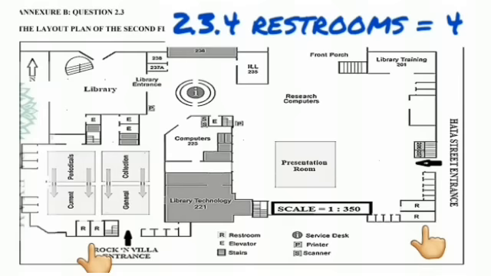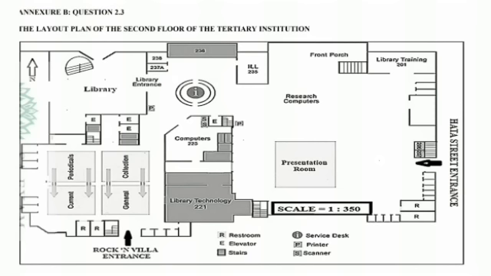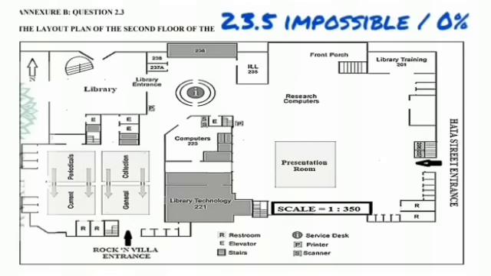The next question asks for a probability, and usually that would be given in between question 4 and 5. That would be integrated there, but because this was a September question, it was here, and it says determine the probability of finding a science laboratory on the second floor. So on the second floor we are looking at a science laboratory. We are looking for a science laboratory on the second floor, and as you look you will see that there is no science laboratory. So the probability, you can write it in words as impossible, or you can write it as a number as 0 or 0%.